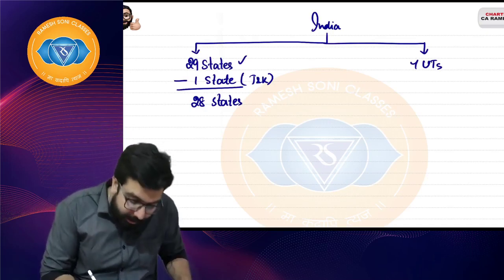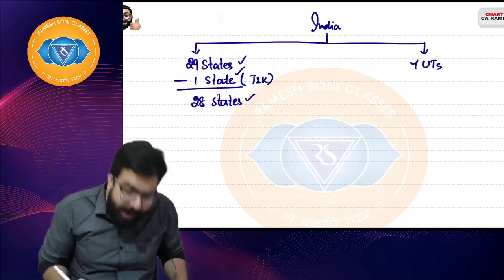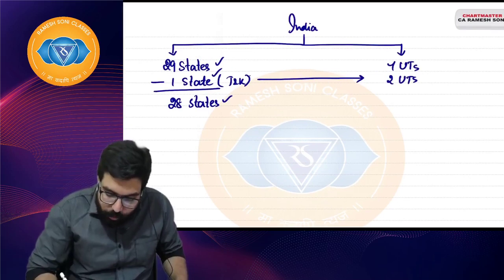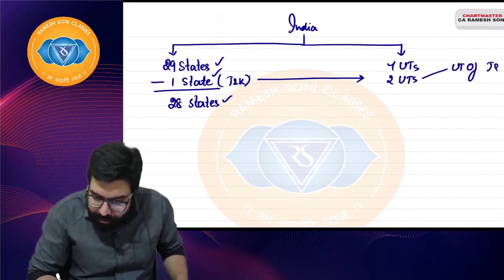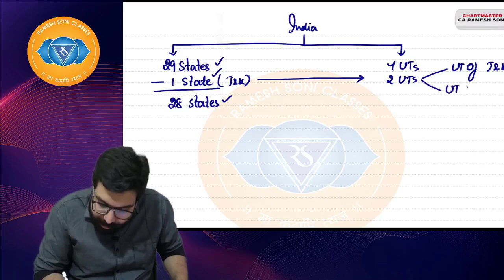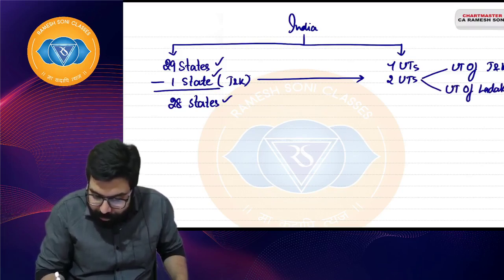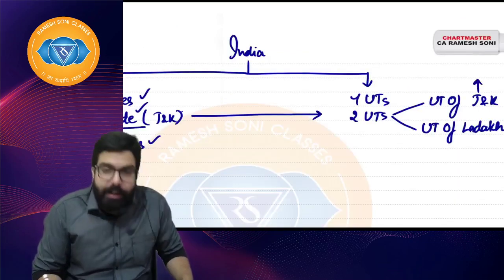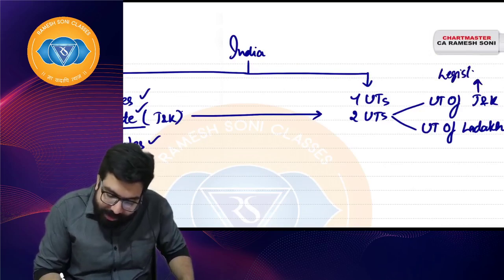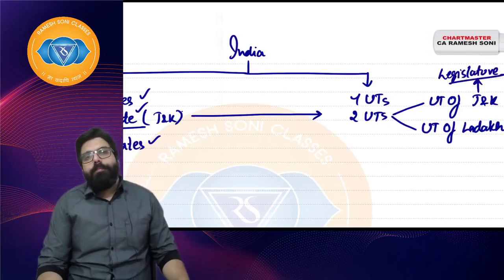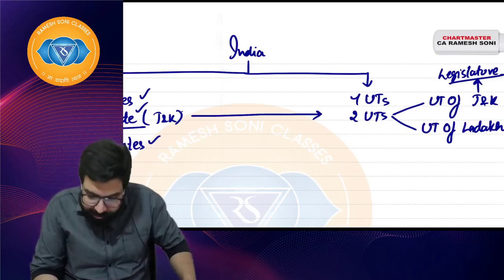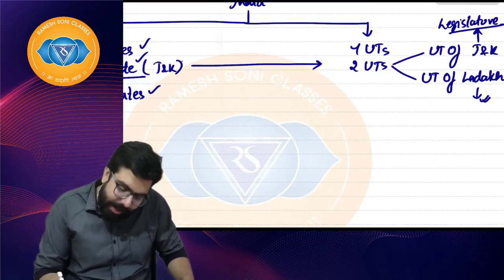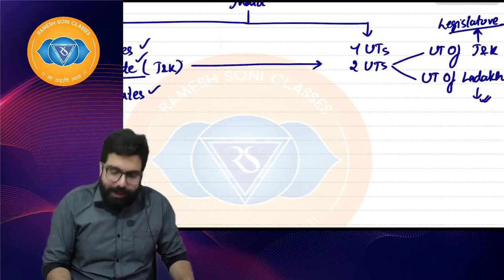We had 29 states, but the state of Jammu and Kashmir was reduced and we had 28 states. Jammu and Kashmir was divided into two union territories: the Union Territory of Jammu and Kashmir and the Union Territory of Ladakh. The UT of Jammu and Kashmir has a legislature, its own CM, but Ladakh does not have its own legislature and hence is a complete union territory.